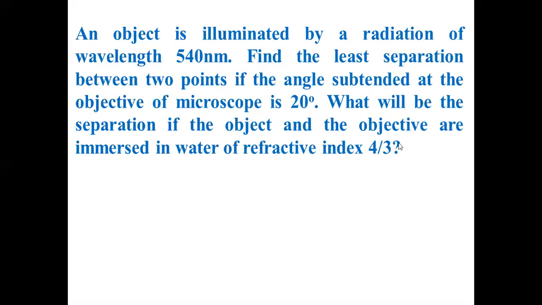If a medium of refractive index 4/3 is introduced, that means in the beginning it was air, next it is introduced. So this is the second part of the problem. What will be the separation? From there onwards, it is the second part of the problem. For the first part, you have to take refractive index equal to 1. What will happen if it is immersed in a 4/3 medium? That is different. So we will do the first part by taking refractive index as 1.